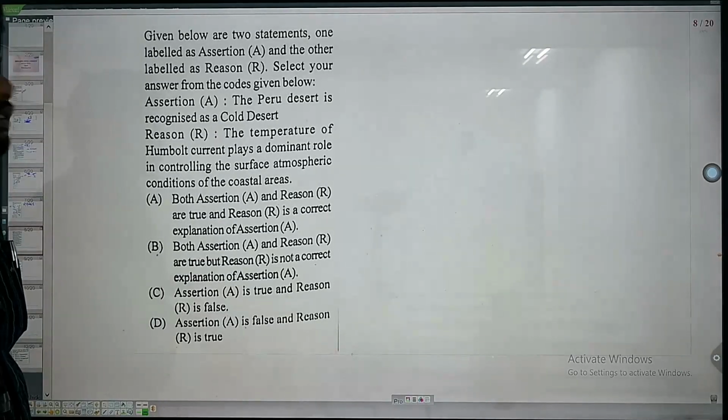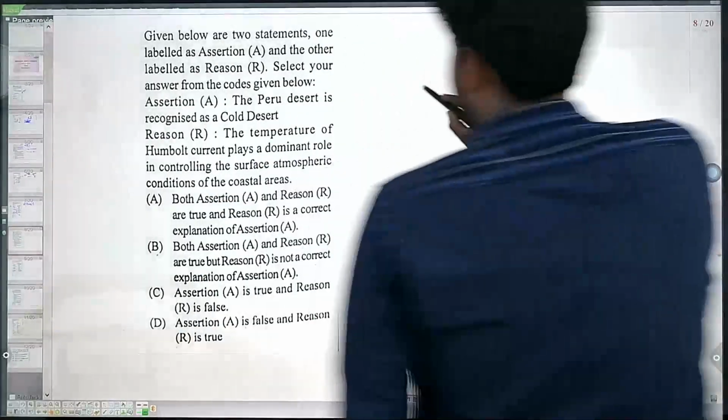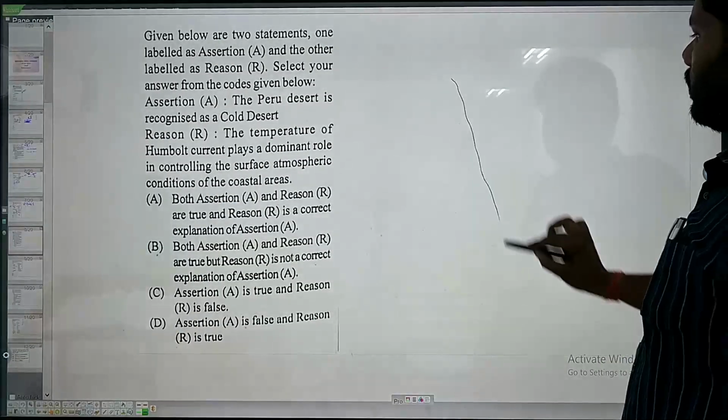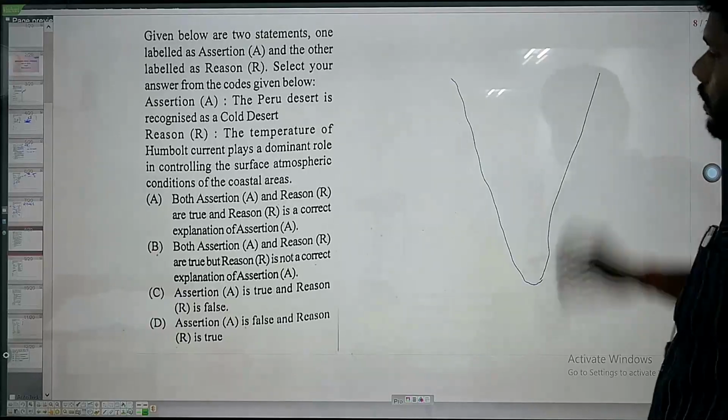acceleration region question. Now this is South America. If you consider South America, this is the South America region. Let us consider.